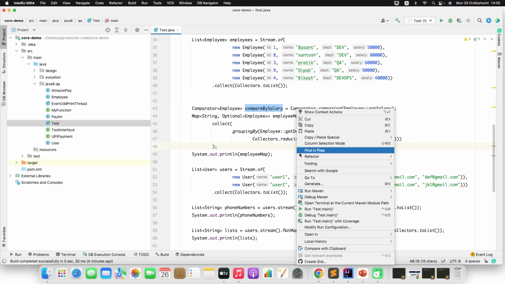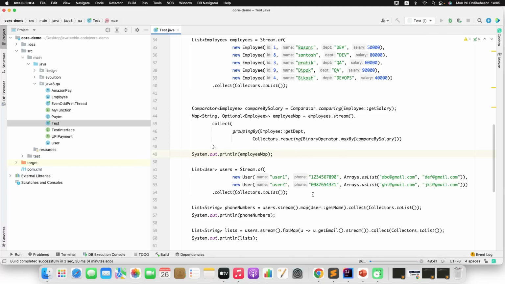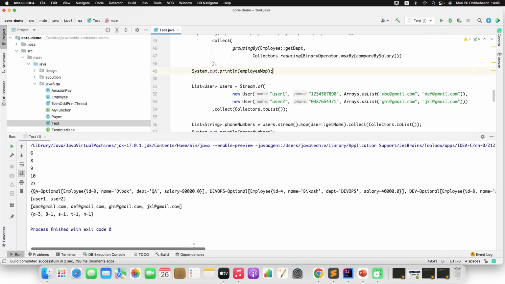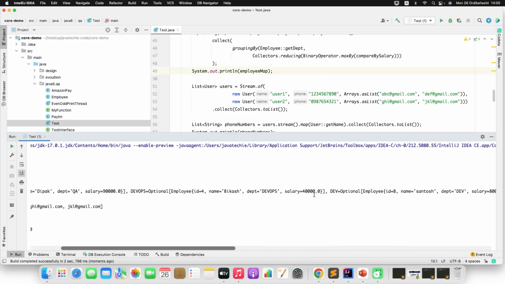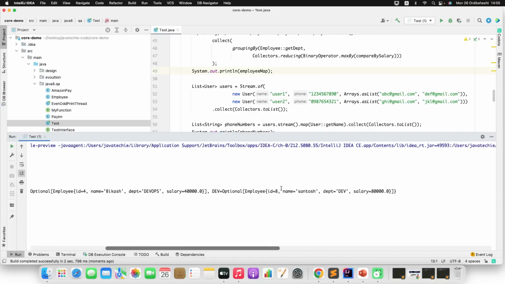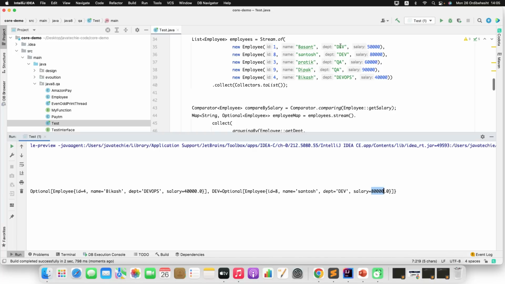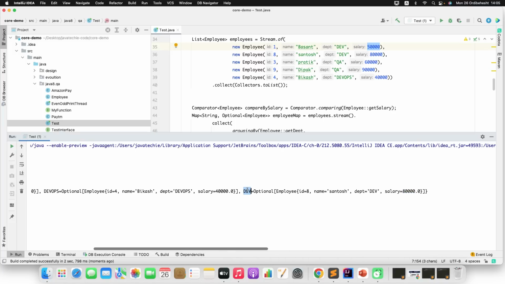Now if I print the employeeMap and run this code, you can find here from QA, the guy with ID 9, Deepak, is getting the highest salary. From DevOps, only one user, so this is straightforward. From Dev, Santosh is getting 80,000. In Dev we have two, Vasant and Santosh. One is getting 80,000, one is getting 50,000. So the highest paid is 80,000 from the Dev department. So the key will be your department and the value will be the employee who is getting the highest paid salary.